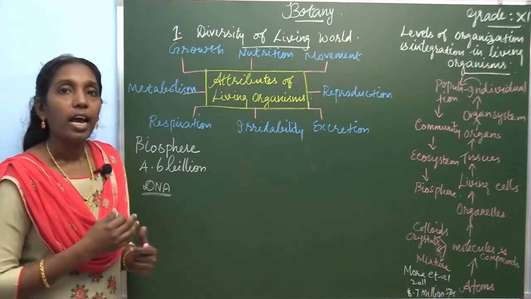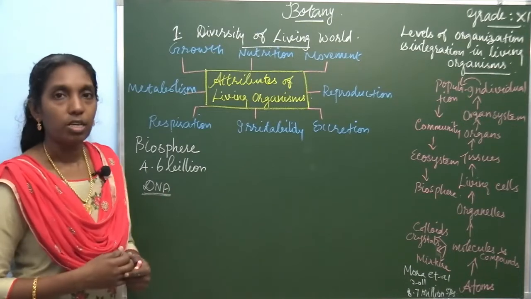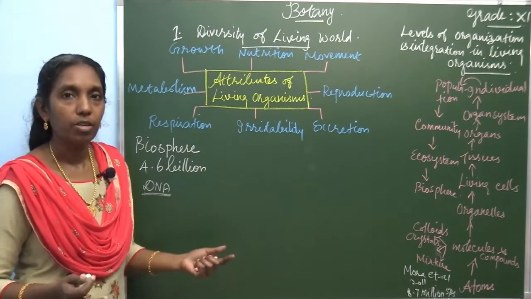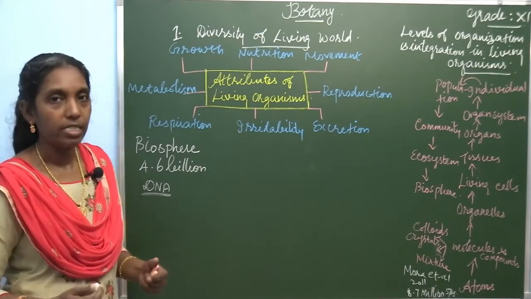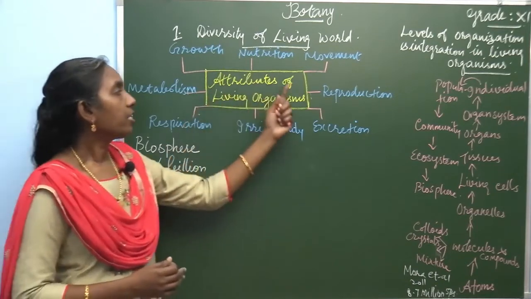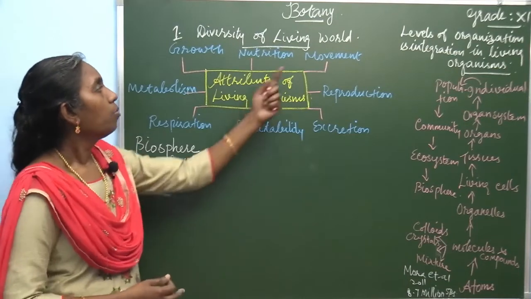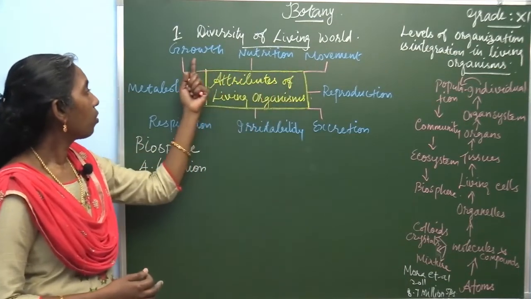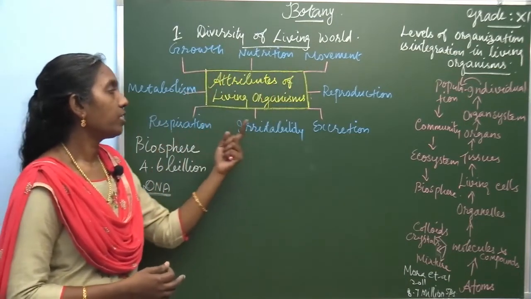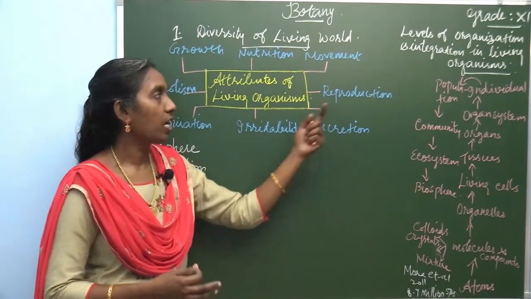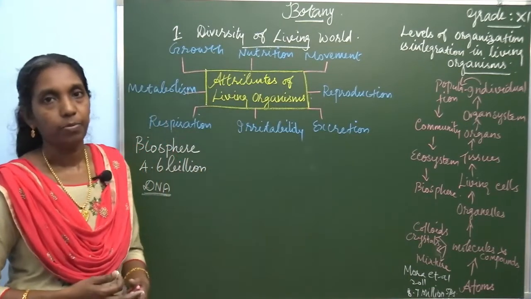What are the attributes of living organisms? There are a number of living organisms from unicellular to multicellular. The attributes of living organisms show movement, nutrition, growth, metabolism, respiration, irritability, excretion as well as reproduction.